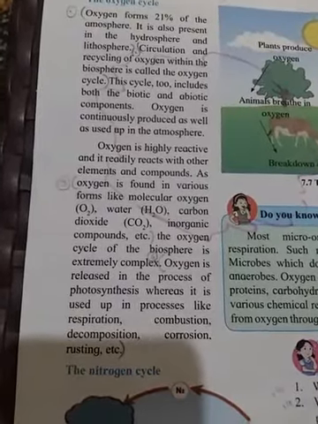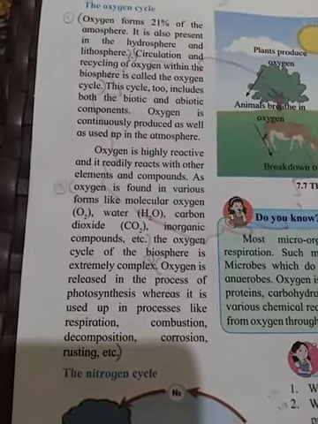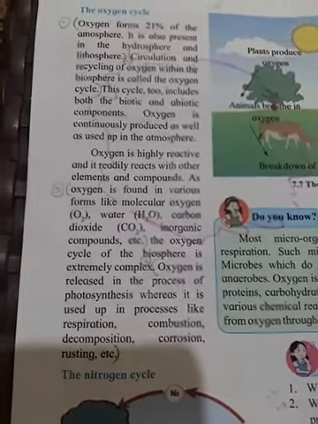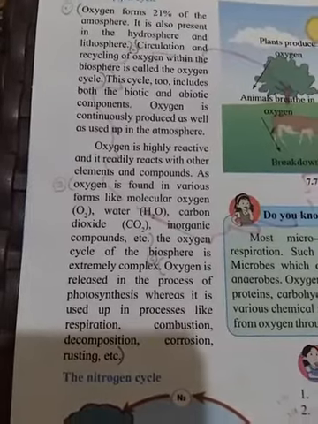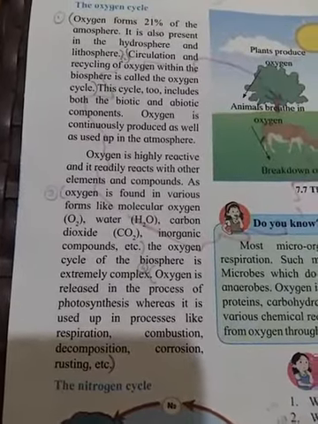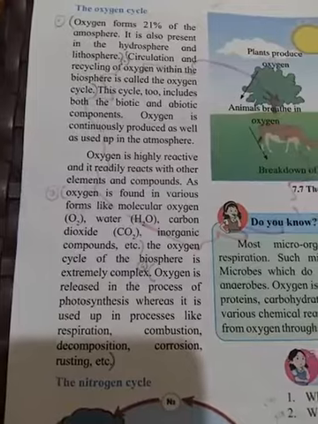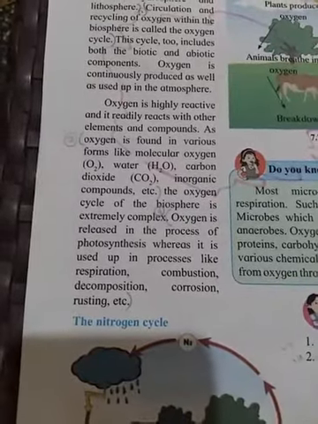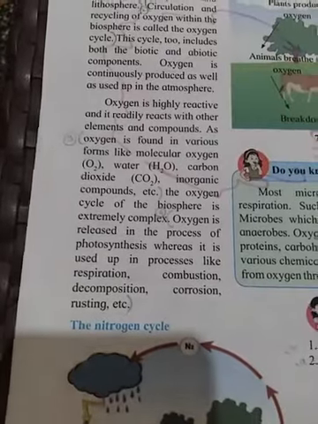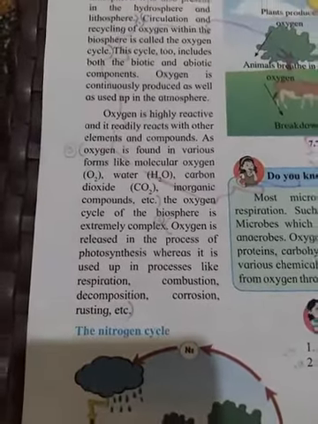This way, the oxygen cycle is extremely complicated, but oxygen is mainly used for combustion, respiration, decomposition, corrosion and rusting. Oxygen is used for respiration by plants and animals. All kinds of combustion, that is burning processes, need oxygen.